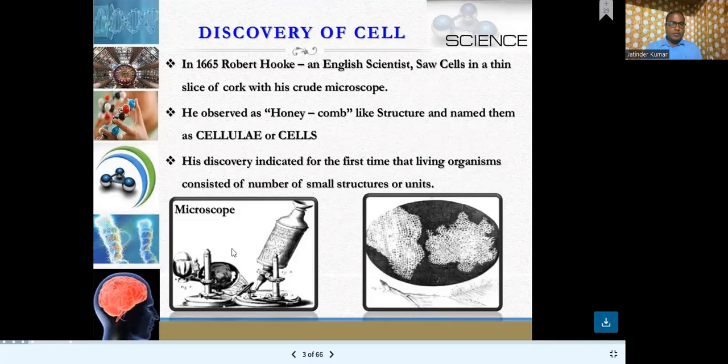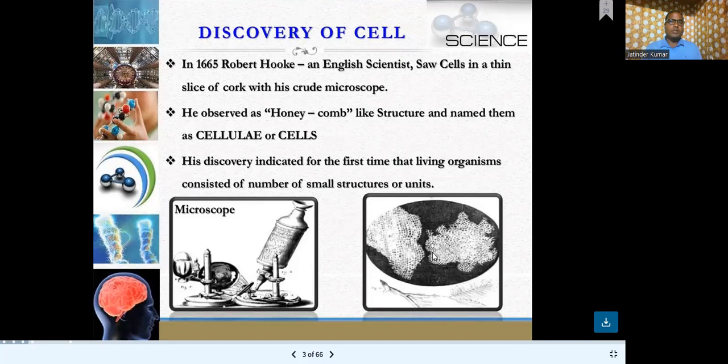You can see a picture over here. He observed cork cells, and they appeared honeycomb-like. This is the first observation seen by Robert Hooke for the first time.